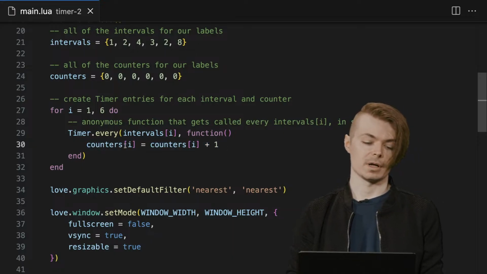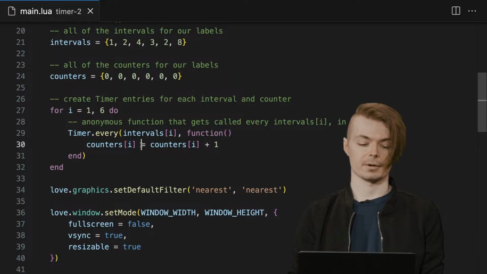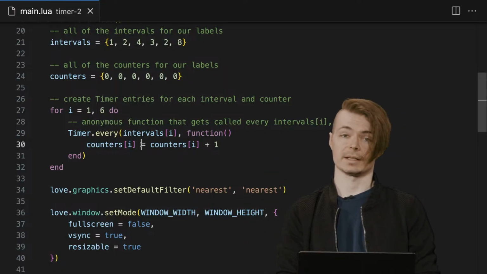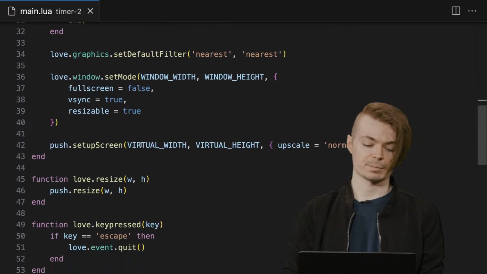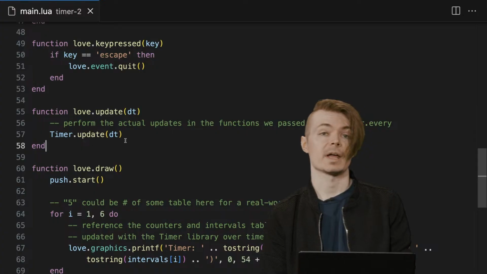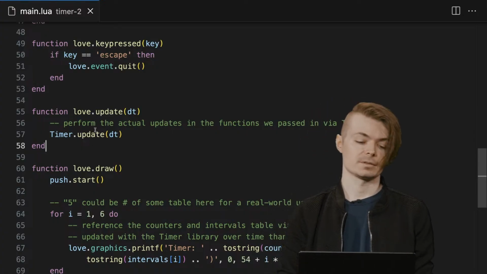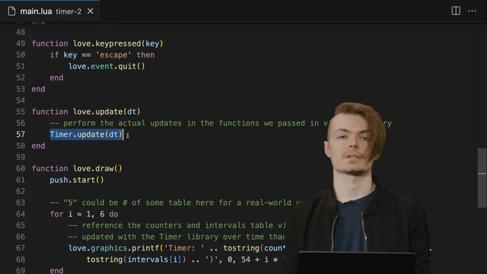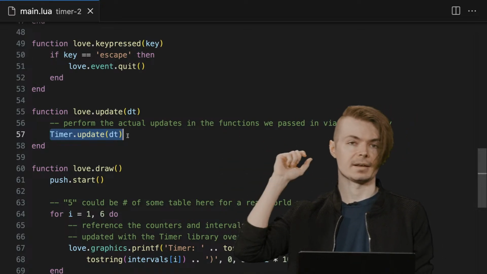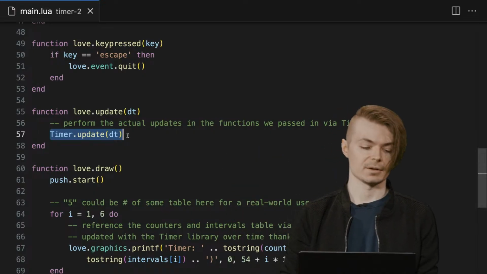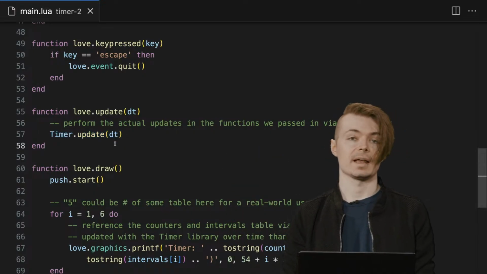code. And we're aligning the interval with the counter here such that we then cleanly have everything getting updated in clean lockstep. And the best part about this, if you remember how big our update function was, is all we have to do now is just update timer. Timer.update dt, and it will manage all of these variables behind the scenes for us in terms of the dt and how much time has passed and whether we need to call the thing, and it stores the block of code. And it's very powerful.